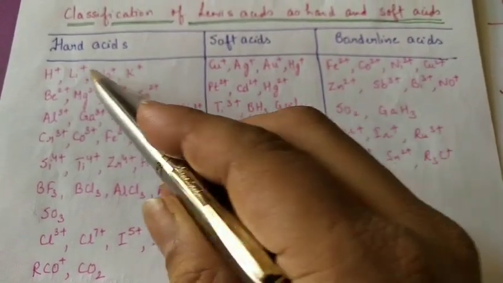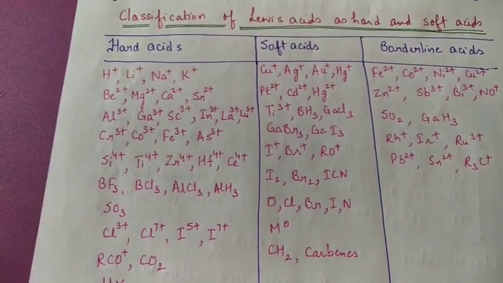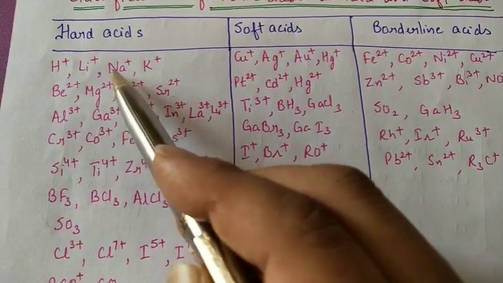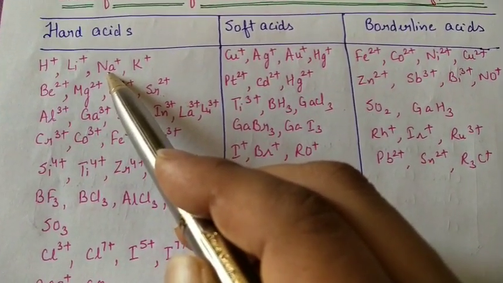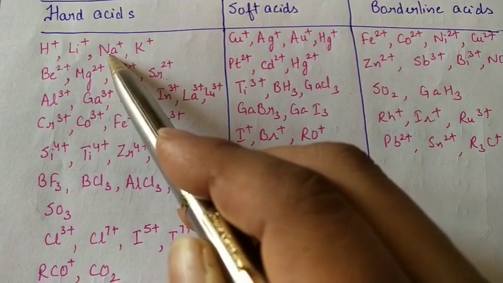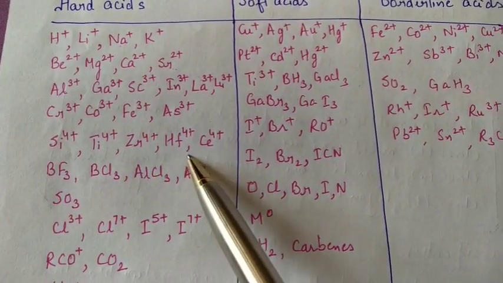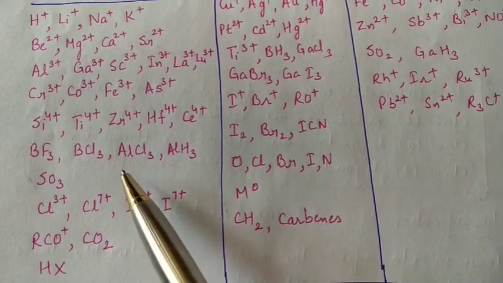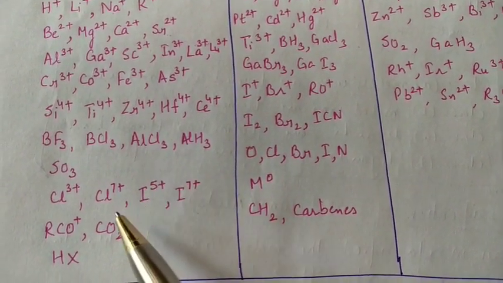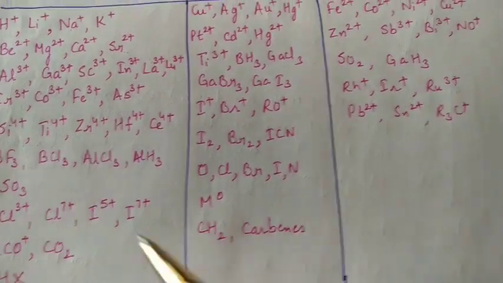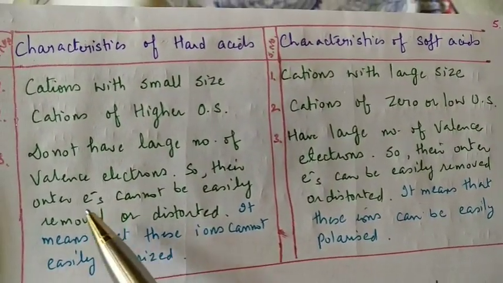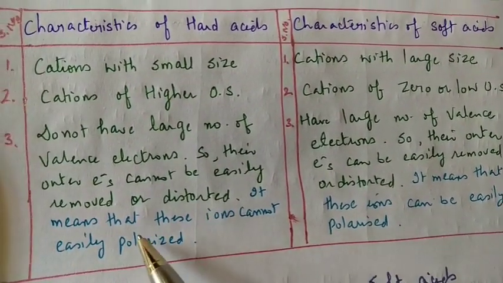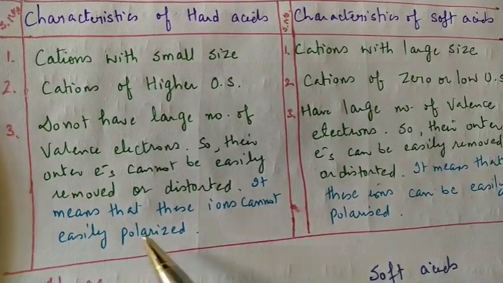If we observe these hard acids, what are the common characteristics? They are cations with small size. They are cations of higher oxidation state, because in some cases we have a 4 positive oxidation state. Then they do not have a large number of valence electrons. It means their outer electrons cannot be easily removed or distorted, so these ions cannot be easily polarized.